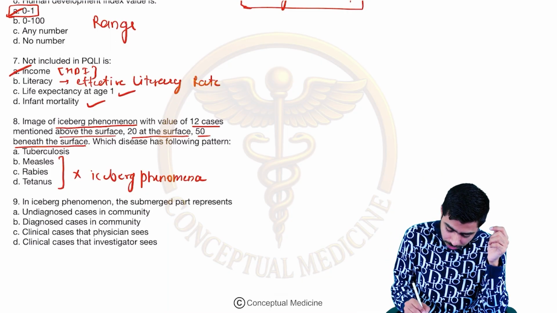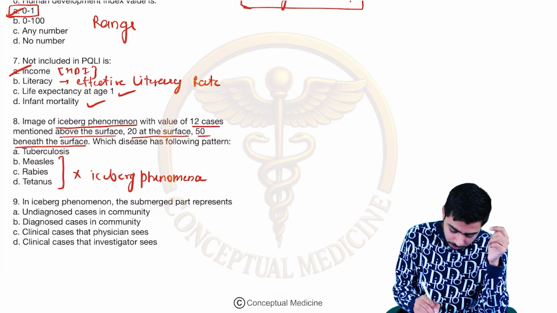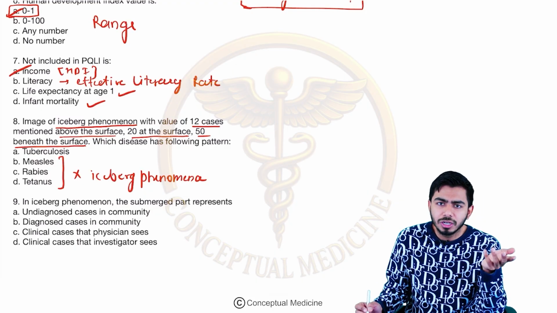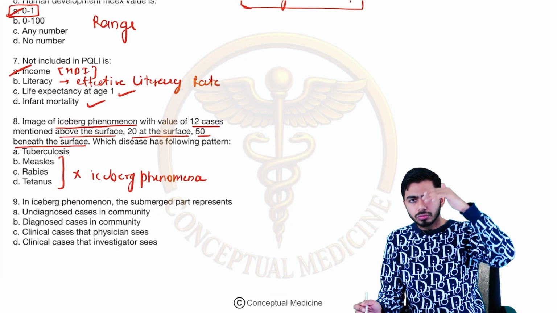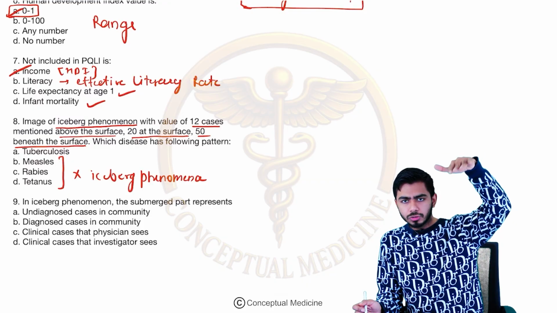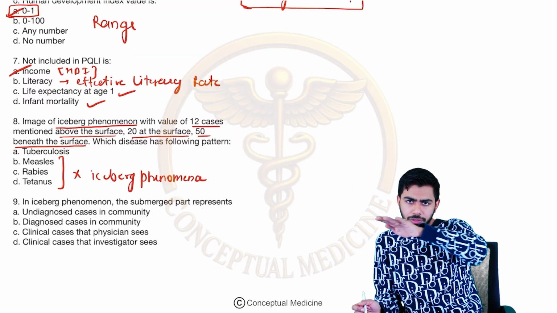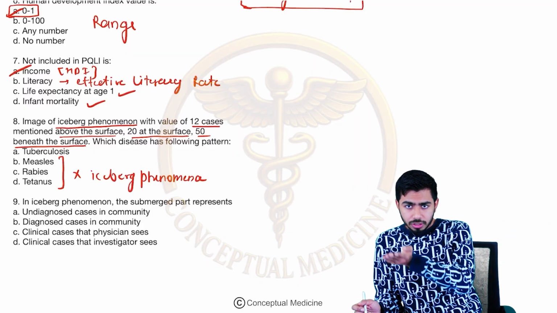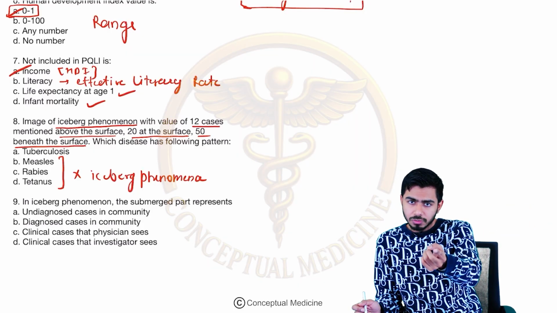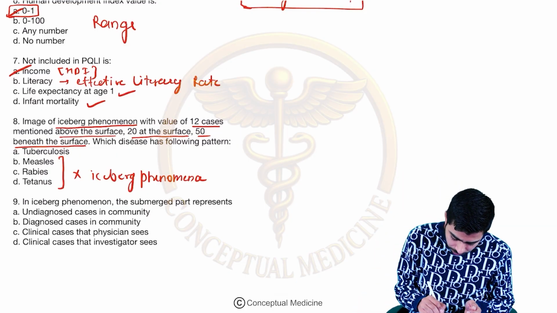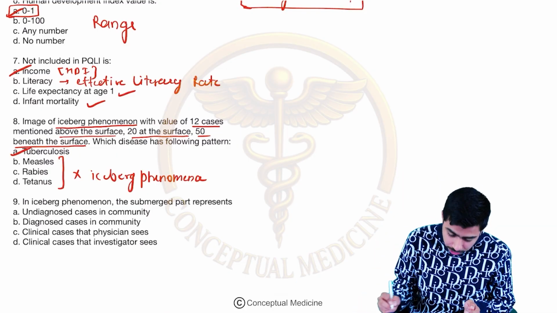So here, which disease has the following pattern, they are asking you, and they are asking you 50 beneath the surface. So iceberg phenomena they are asking you. It is showing the emerging portion of the iceberg also. They are talking about the demarcation line, sea surface also, and the submerged portion also, showing the iceberg phenomena, which shows the left out option is tuberculosis. So tuberculosis became the answer.